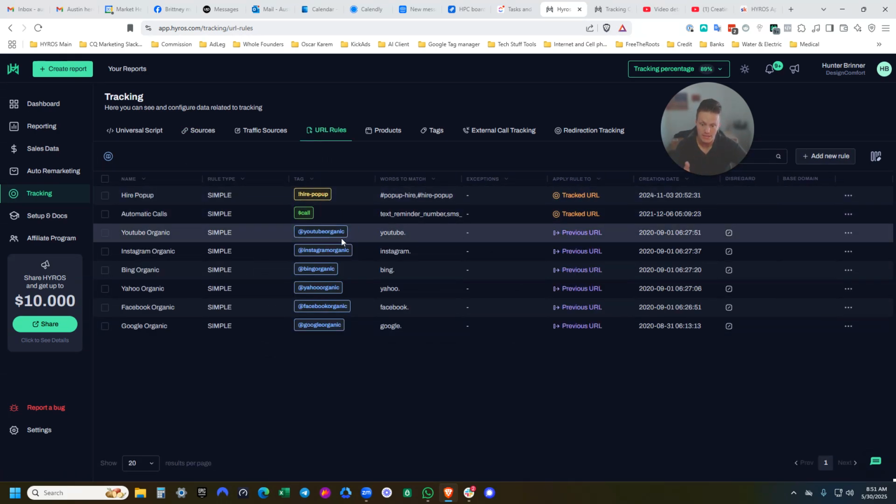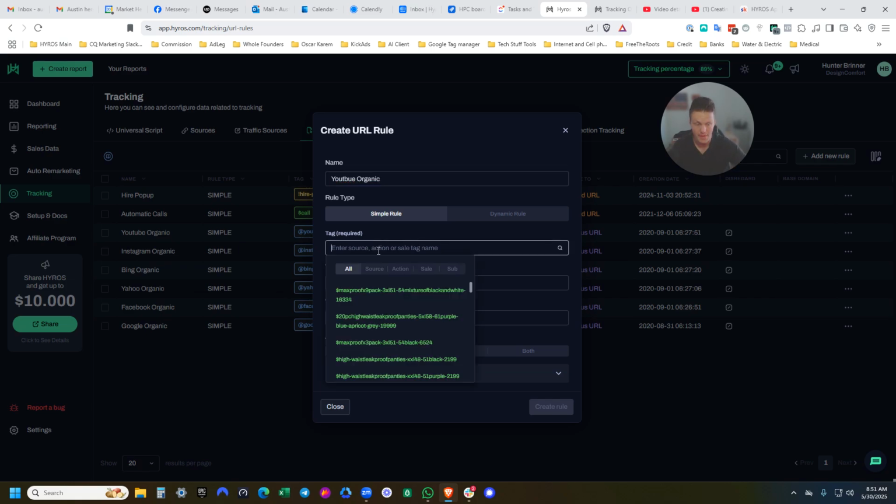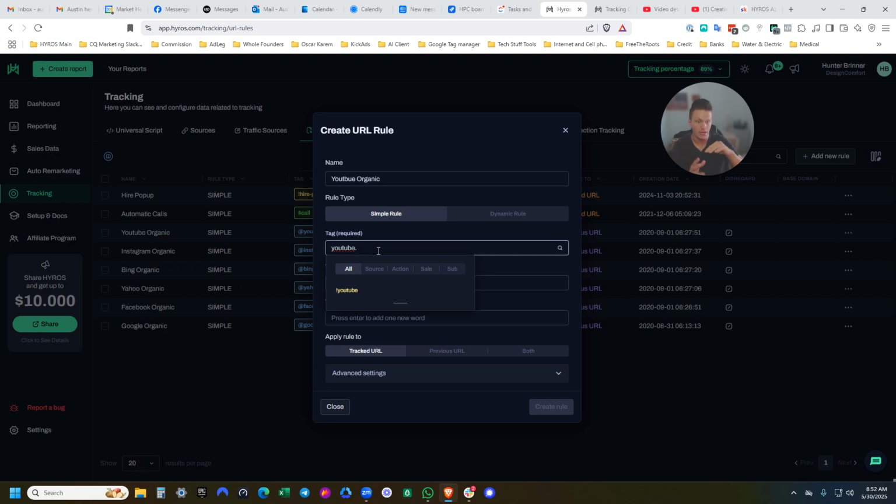The other way is to use URL rules. The thing with URL rules is we can basically create a URL rule. I could go YouTube organic right here. What you want Hyros to look for is youtube.com, but you could just go youtube dot, and that would account for youtube.uk, youtube.de, etc. We want to make sure that it's a source tag.